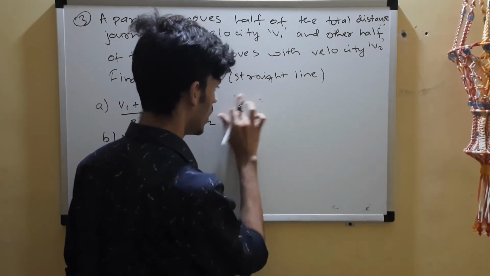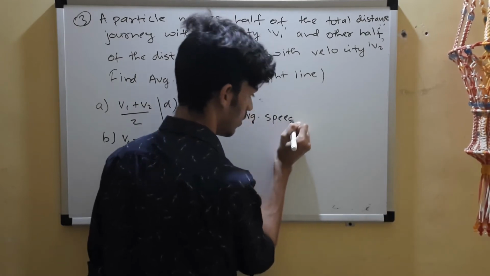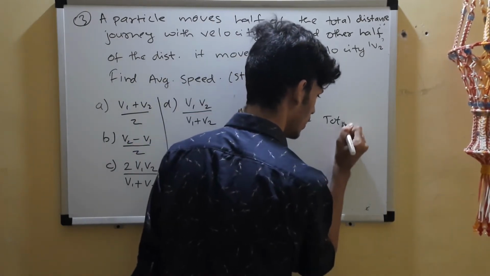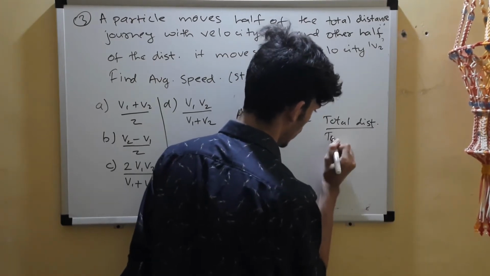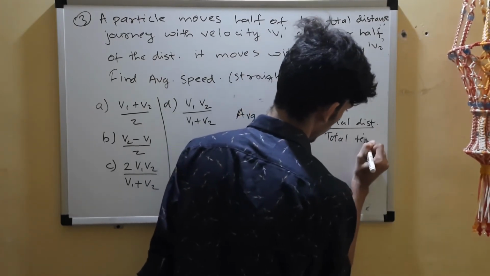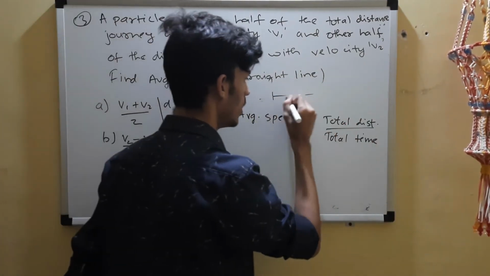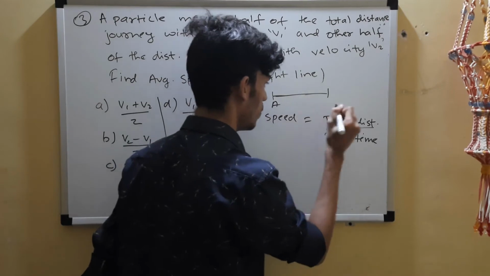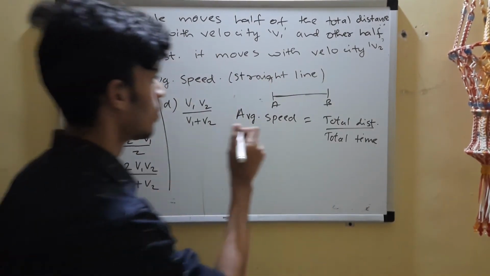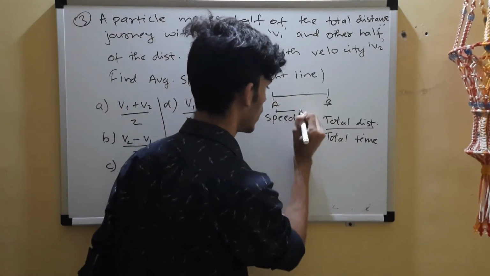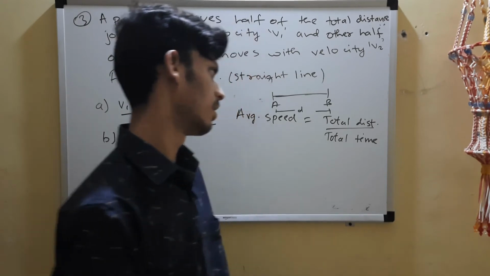Okay, we need to draw the diagram. We want to visualize. So average speed is, you know the formula, total distance upon total time. So it's in a straight line, so you draw a line from A to B. Total distance we are considering as d.